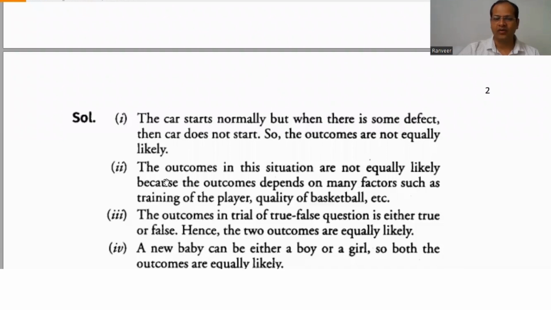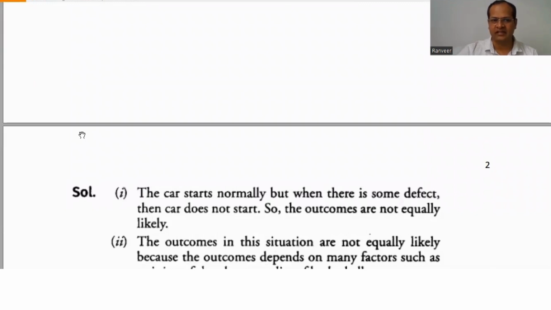Suppose the outcomes in this situation are not equally likely. The reason is that the outcome depends upon many factors, such as the training of the player and the quality of the basketball. So it is not equally likely. You just have to apply a little bit of common sense.